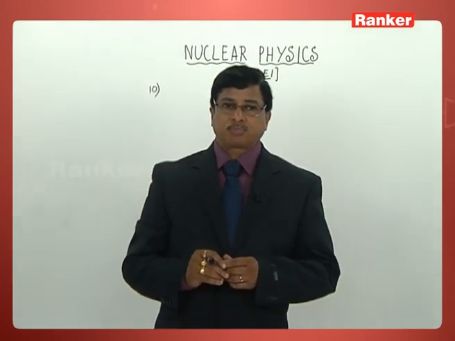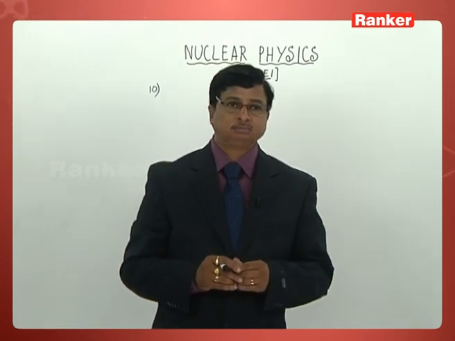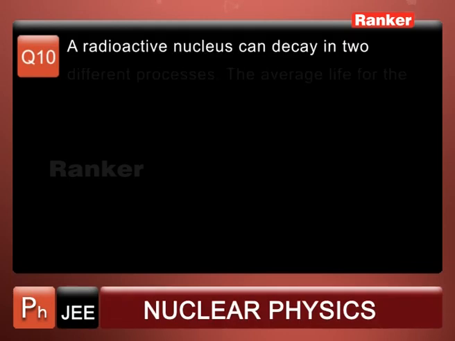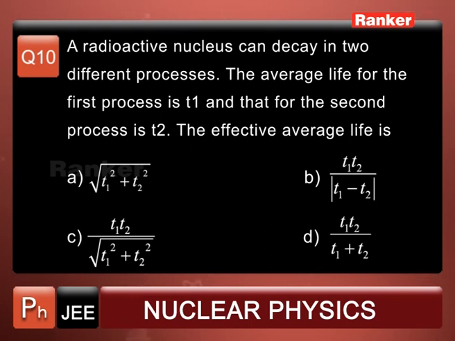Problem 10 has been given almost in every entrance examination so far, all over India I am talking about. A radioactive nucleus can decay in two different processes. The average life for the first process is T1 and that for the second process is T2.